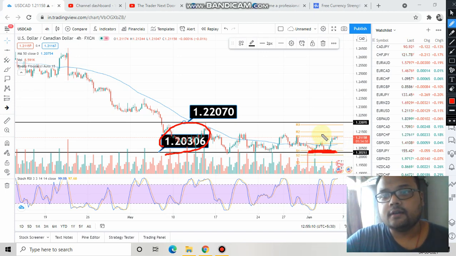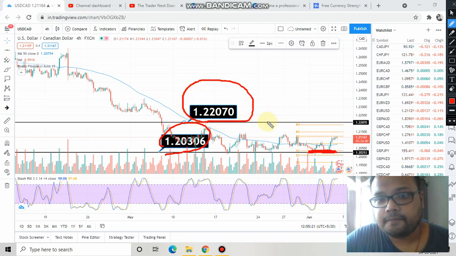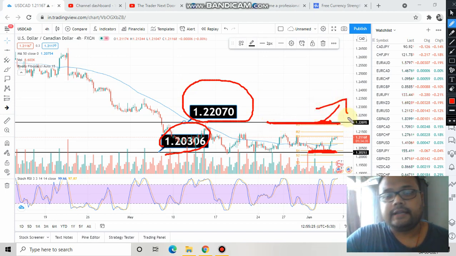On the other hand, to get confirmation that the downtrend is over and this is a reversal time, the market must cross this level on the upside. Only then should we go for a buy order. I have already mentioned these things in my previous videos.